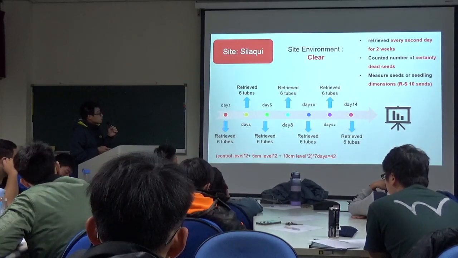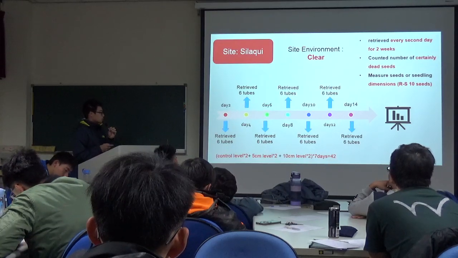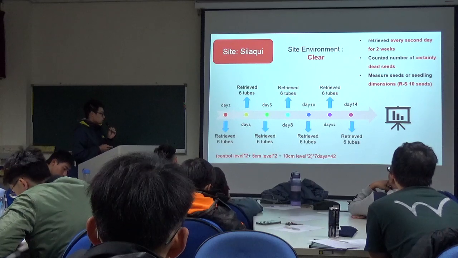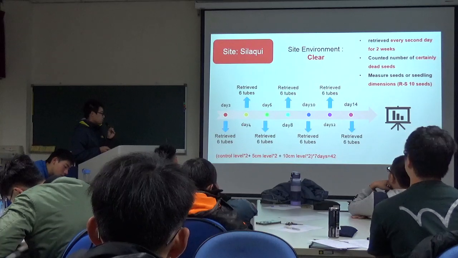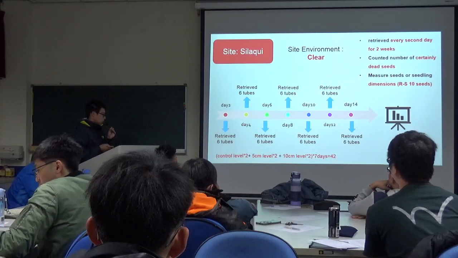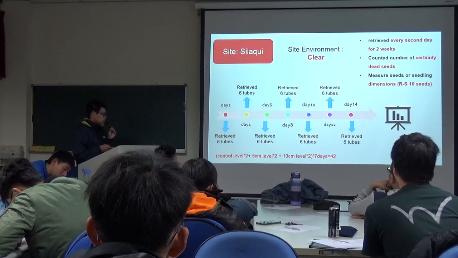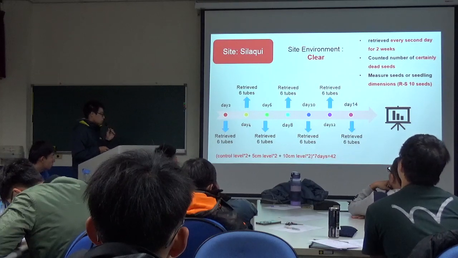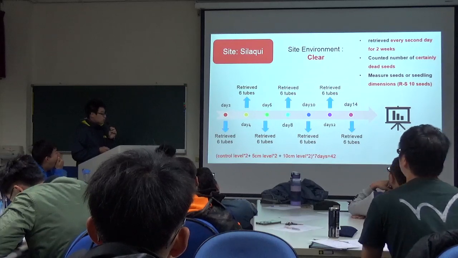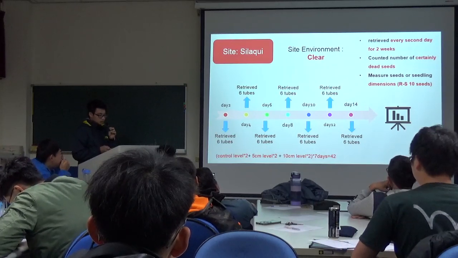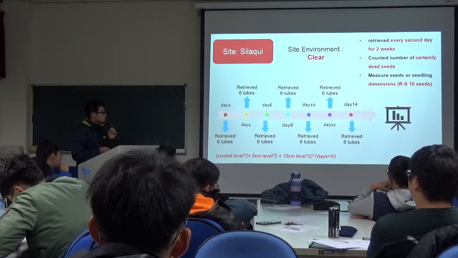And second, we retrieved tubes every second day for 2 weeks. On day 2, we retrieved 6 tubes, meaning 2 control-level PVC tubes, 2 of the 5 centimeter level, and 2 of the 10 centimeter level, and so on for 7 days. Afterwards in the laboratory, we counted the number of live and dead seeds and measured the seed or seedling dimensions.